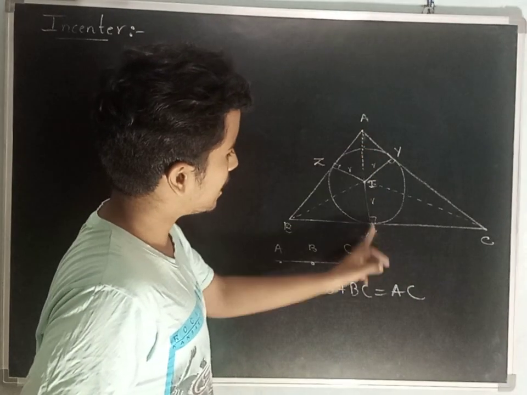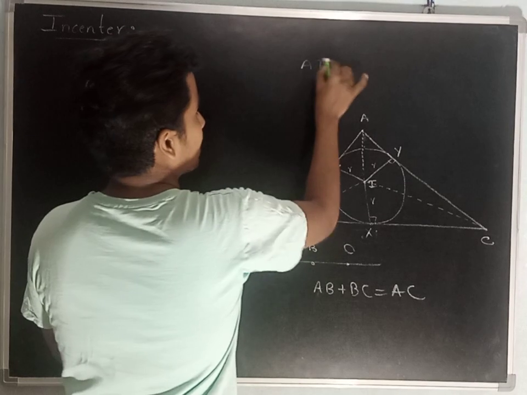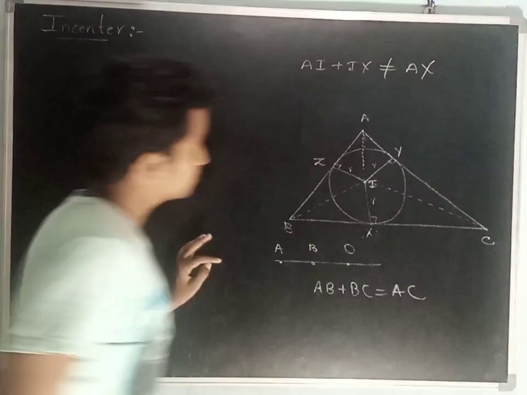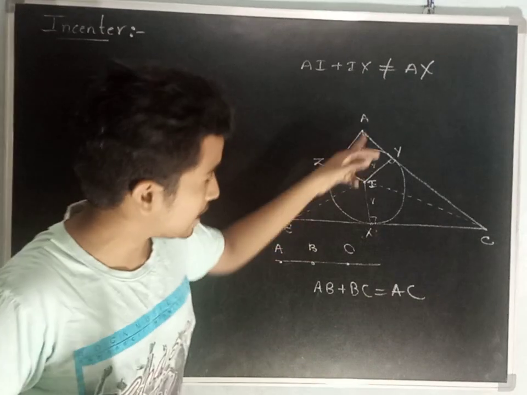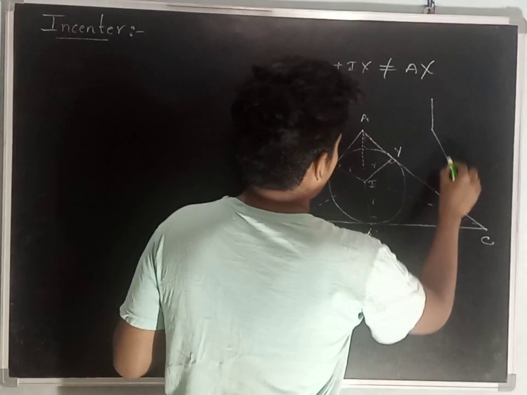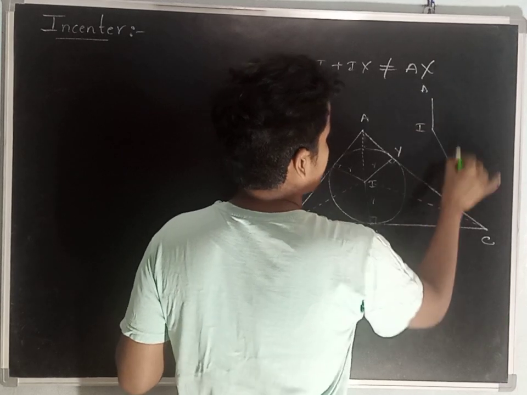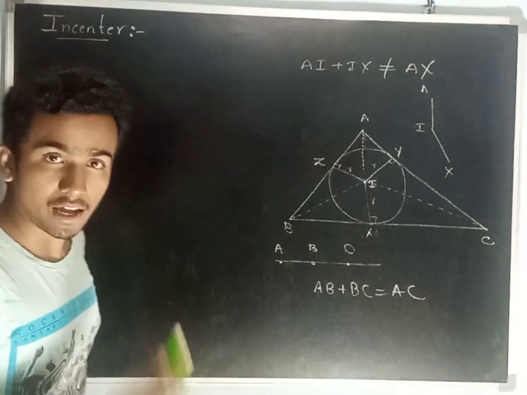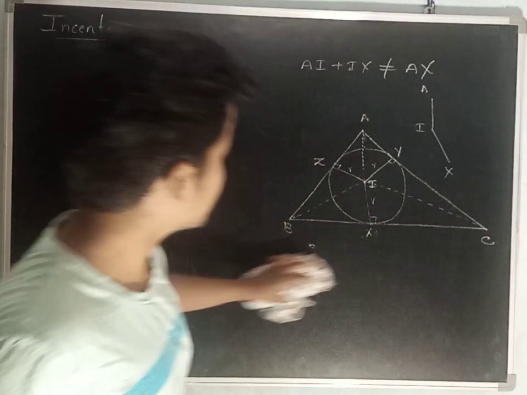But regarding A, I, X, AI plus IX is not equal to AX. I have said this to make you understand that AIX is not a straight line.